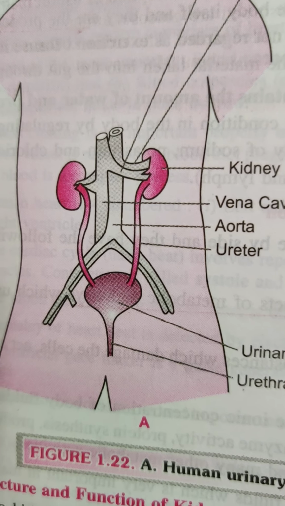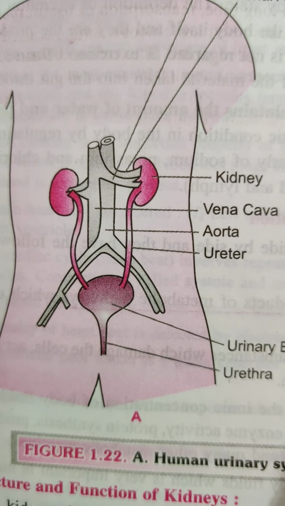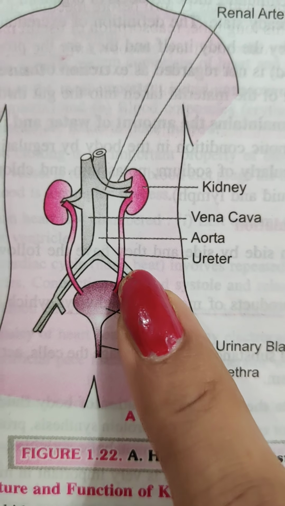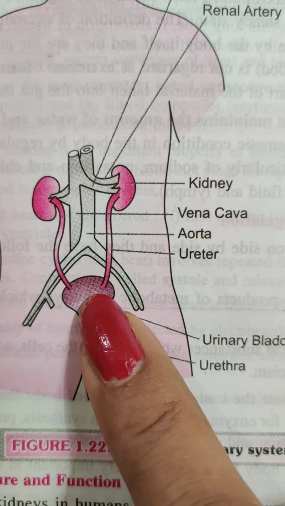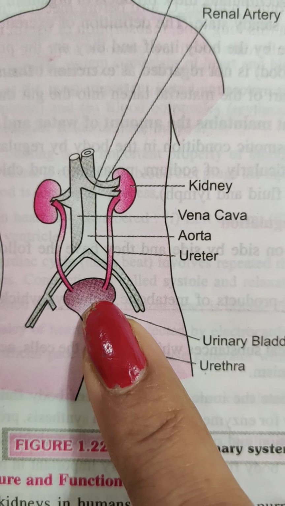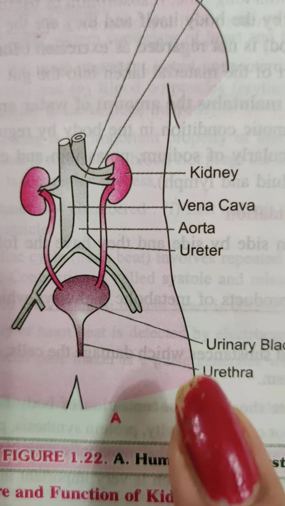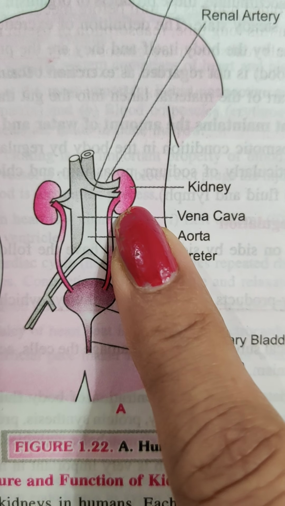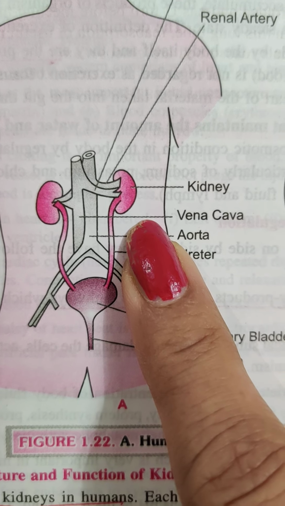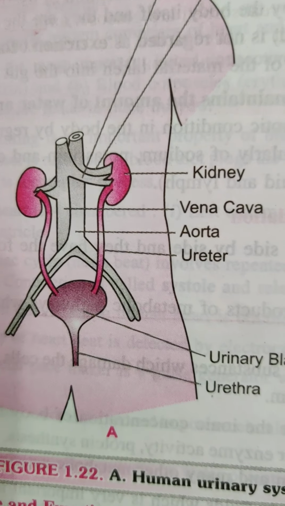Urine formed in the kidneys passes by a pair of ureters to the bladder, where it is stored until it is released via the urethra. Each kidney is purplish brown, slightly flattened and shaped like a rajma bean.